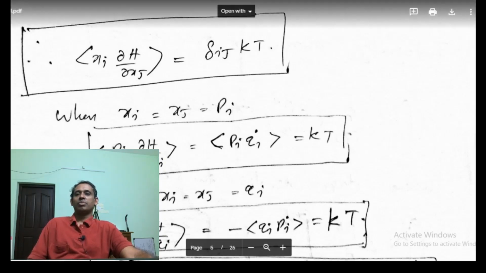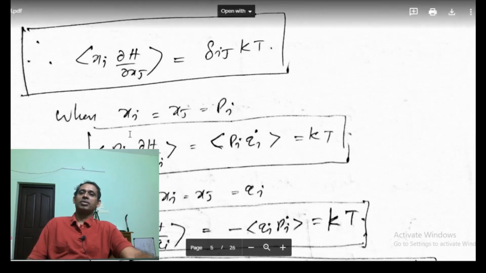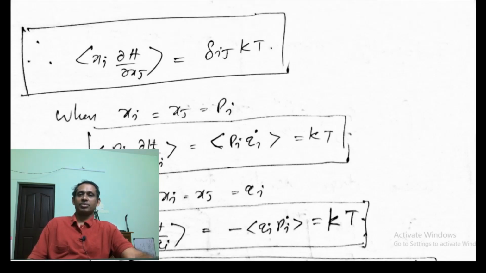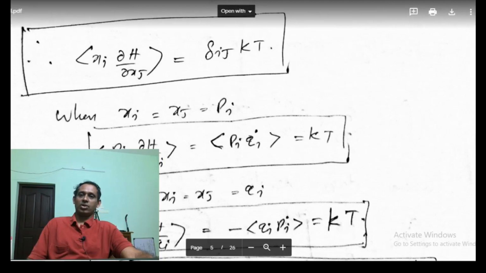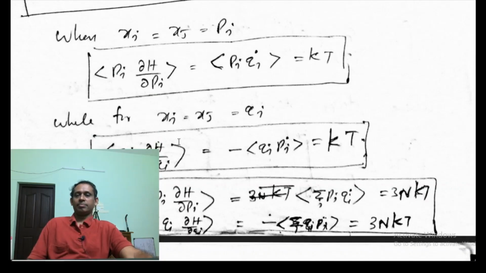So this will be the expectation value of pi ∂H/∂pi. We know the Hamilton's equations, ∂H/∂pi is qi dot. So the expectation value of pi qi dot is equal to kT.